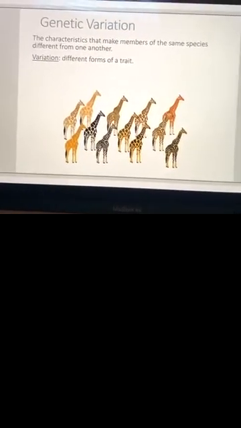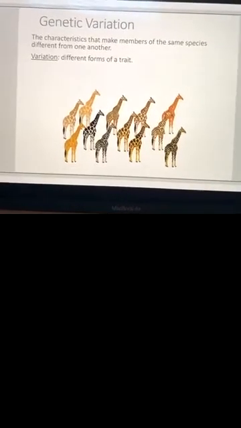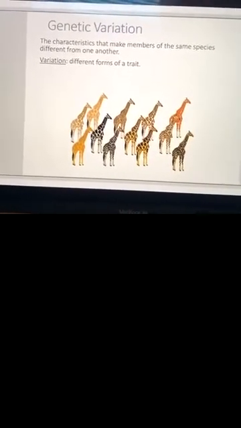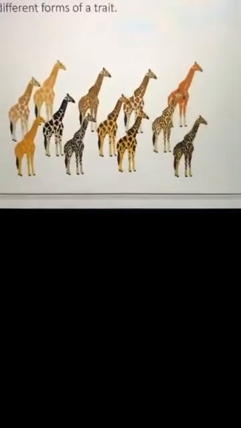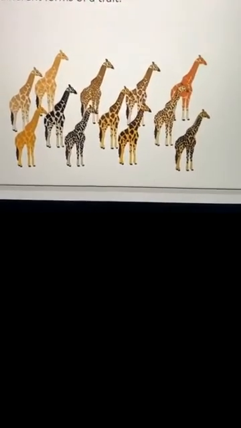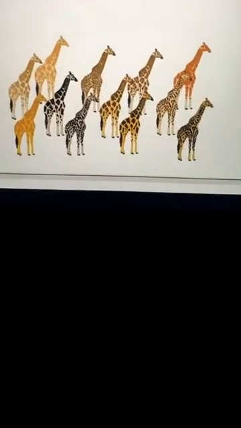And genetic variation, like we said in our warm-up, is just having a lot of different types of genes. Now, when you look at a population or a group of organisms in a community or an environment, you're going to see a lot of different genetic variation. Looking at these giraffes here, we said last time, the difference between them was they had a lot of different colors. Even though they're all giraffes, even though they all have long necks, they had different color spots. And again, that's because they have different genes.